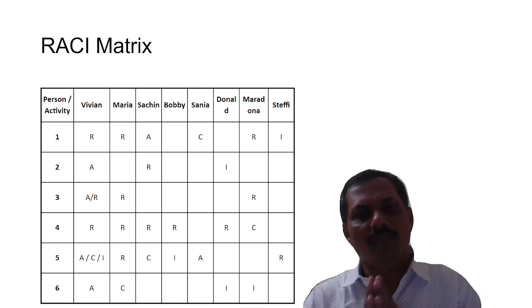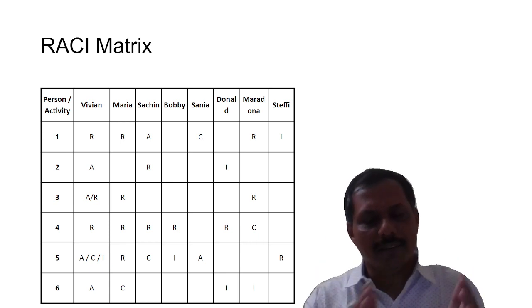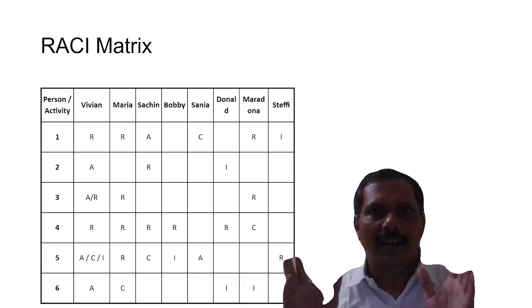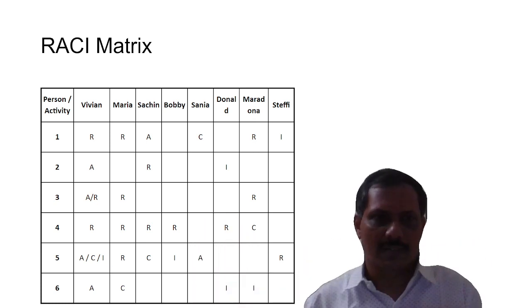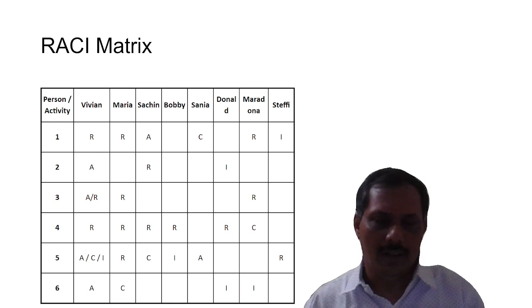So when you define RACI matrix, understand meaning of each of these terms R, A, C, and I, and simple rules. Okay, so let's see what is R, responsible.